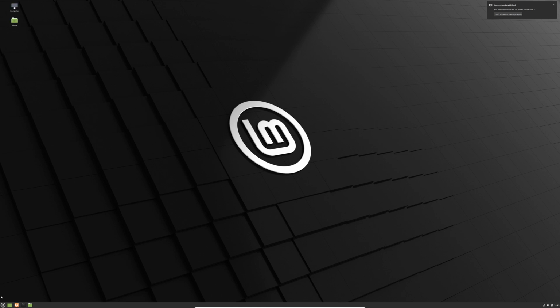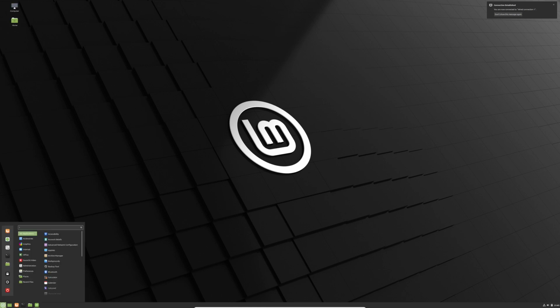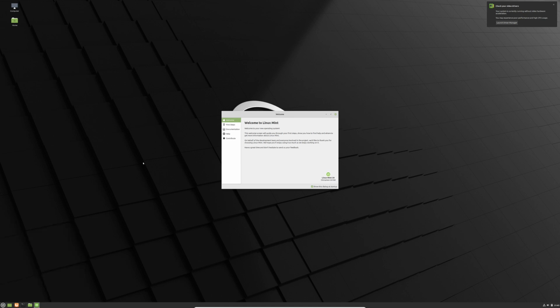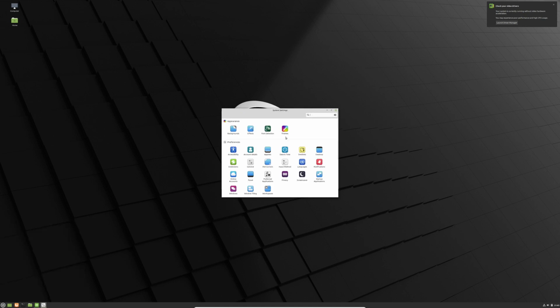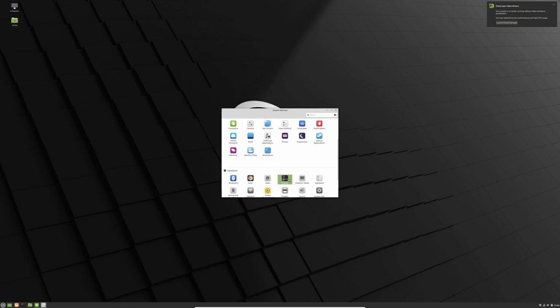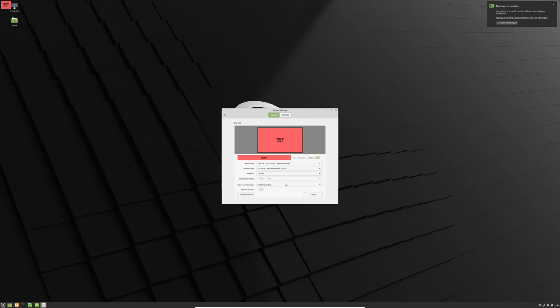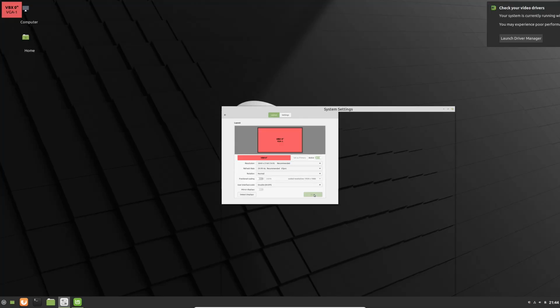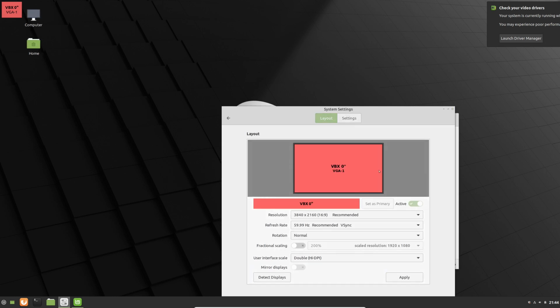Like I said guys, it should be very, very fast on real hardware, but just because I have it on a virtual machine and I'm doing a screen recording as well, that's why it's a little slow. You can see even the screen is not really that great. Let me make the screen bigger and I'll show you how it looks. There we go. High DPI. That should fix it. There you go. So now there's your system.